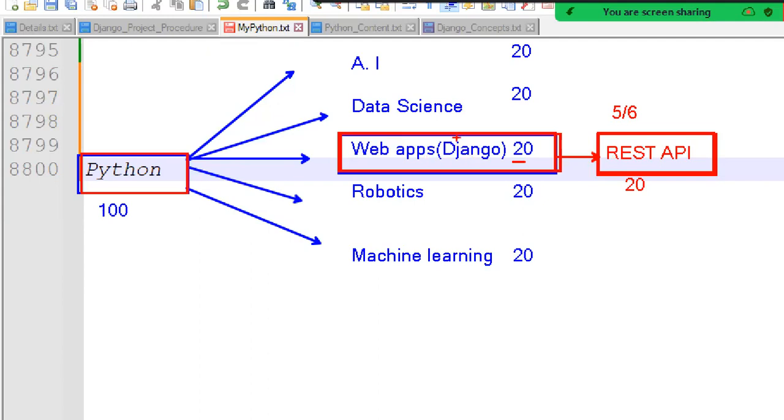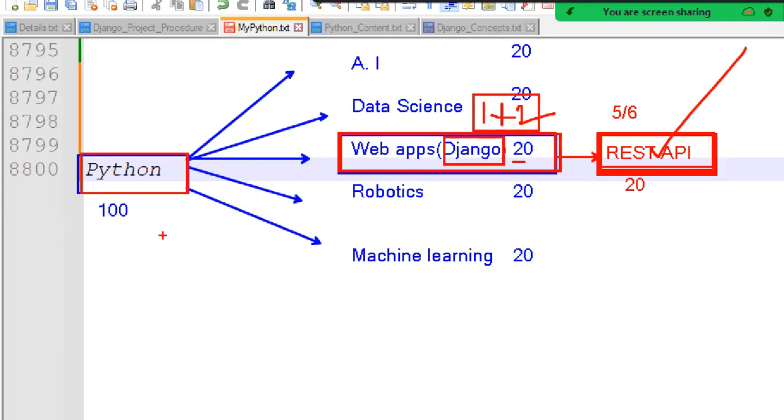Some people will teach REST API only as a part of Django, just 1 or 2 programs. They explain the purpose of REST API and how we can add it to Django like this. But here, 40 days, 40 working sessions, we can discuss a different topic every day. So I will take care of the complete REST API development.